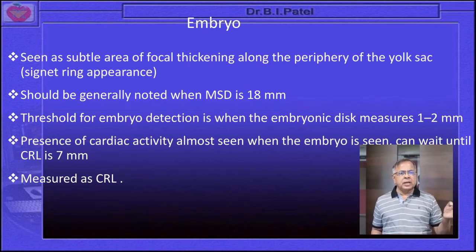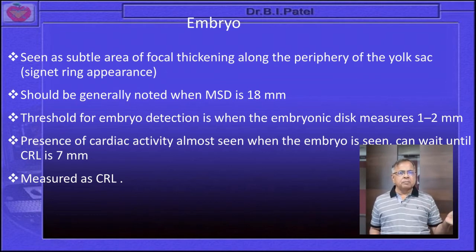Threshold for embryo detection is when the embryonic disc measures around 1 to 2 millimeter. The presence of cardiac activity is almost always seen when the embryo is seen, and you can't wait until the embryo grows up to 7 millimeter. And always measure the crown rump length when it is seen, and not the GS and not the yolk sac and all these things.